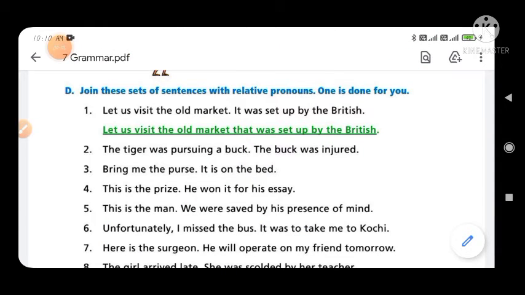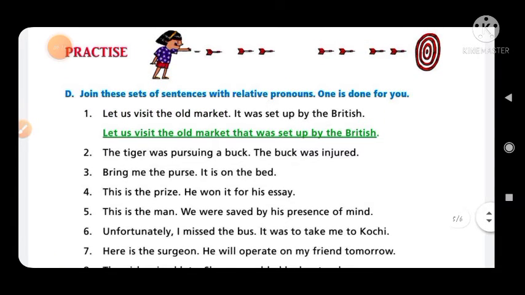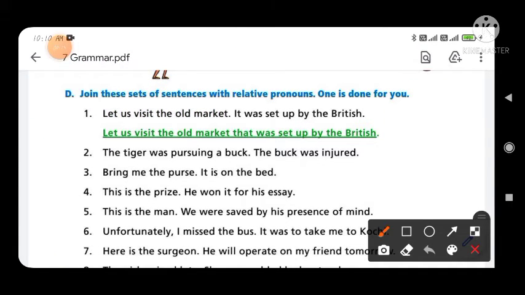Okay, now look at exercise number D. Join these sets of sentences with the relative pronoun. One is done for you. You can see here is the given example. "Let us visit the old market. It was set up by the British." And the sentence will be, "Let us visit the old market that was set up by the British." In place of the full stop you have to use that to join the sentences, and you also have to do all the exercises. So let's start now.